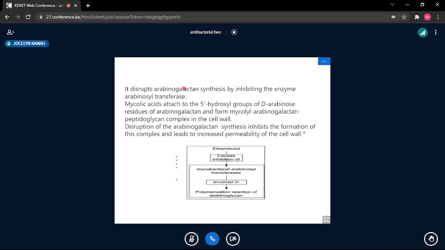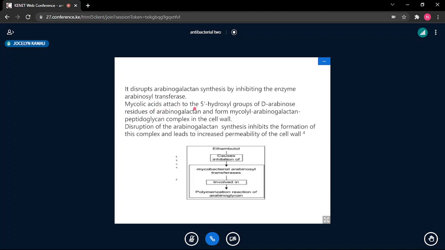So now it blocks or inhibits the enzyme, which we are calling arabinosyl transferase. Therefore, the mycolic acid does not bind the arabinose. It does not join the arabinose within the arabinogalactan. You don't form the complex, meaning death or suppression of the microorganism.